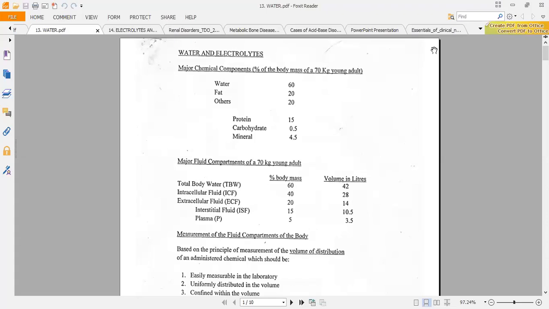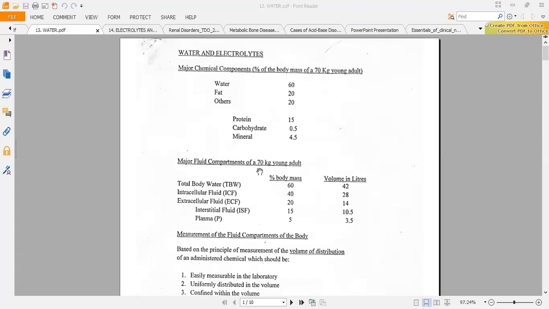Now I'll be using two terms and they are not the same: total body weight and total body water. You should be able to understand when I use total body weight or total body water. I'm saying, number one, that 60% of the person's total weight is water. So therefore, the total body water is equal to 60% of the total body weight. That's the first principle.